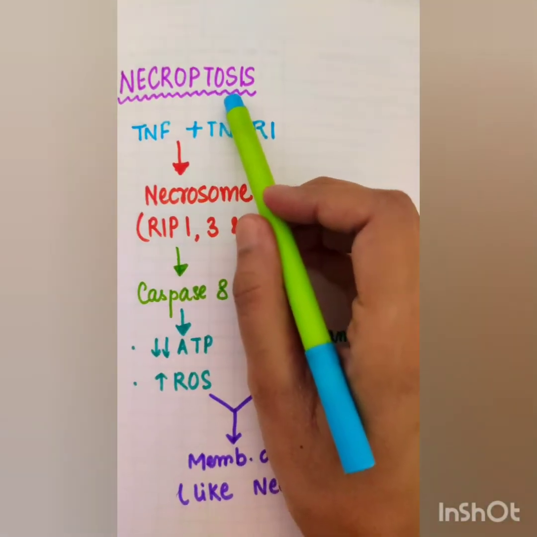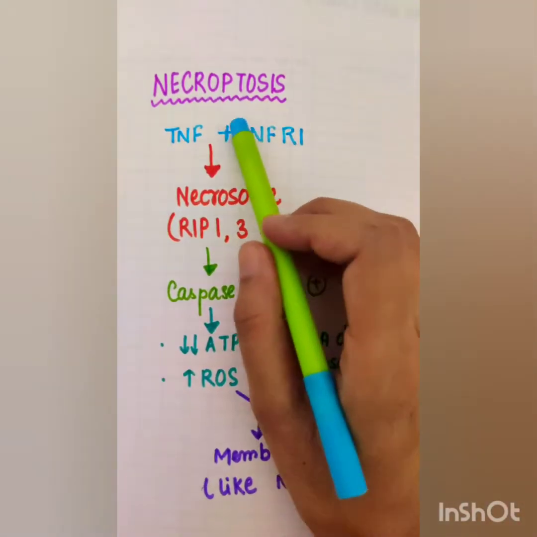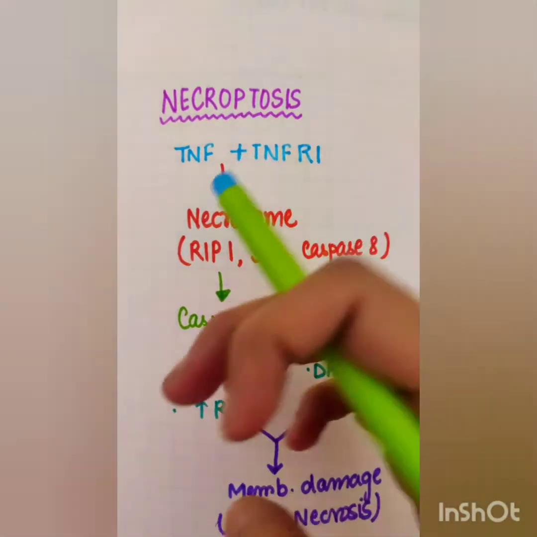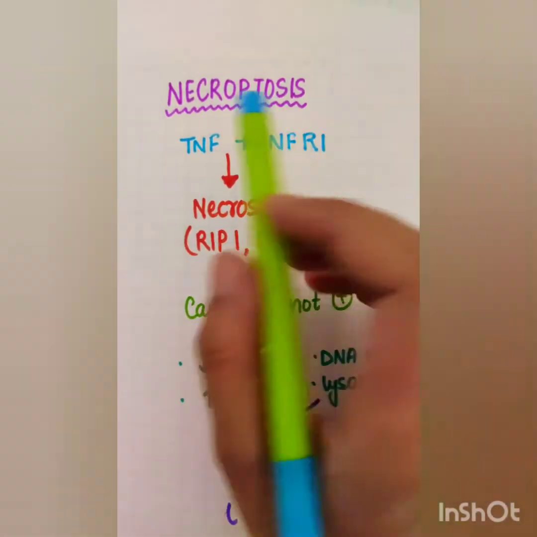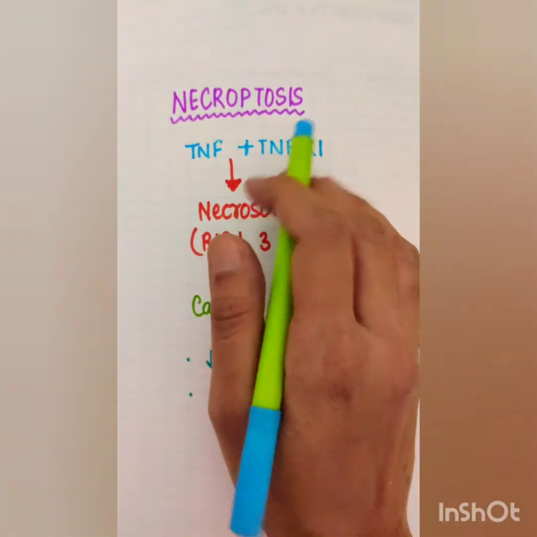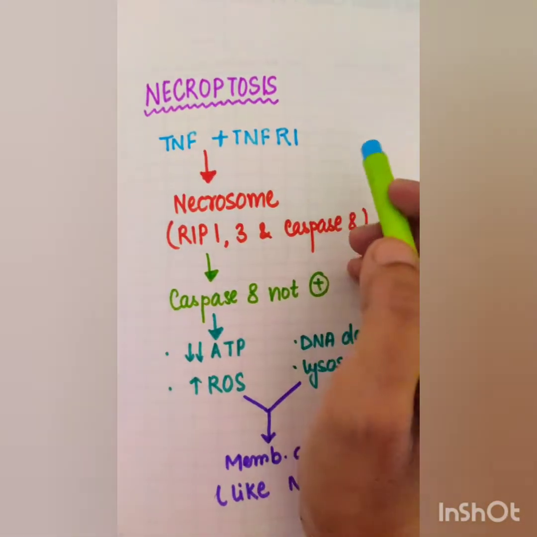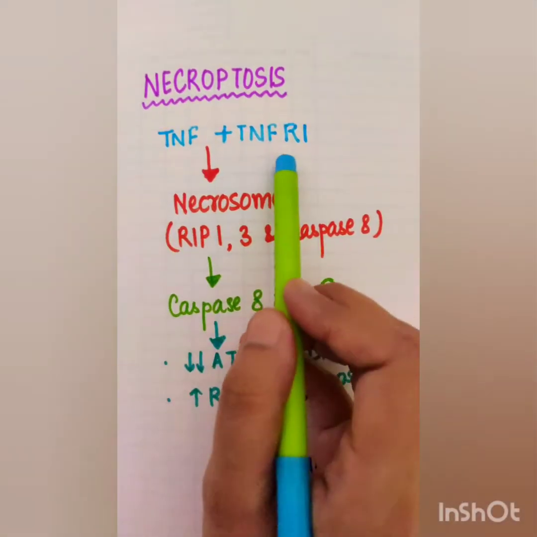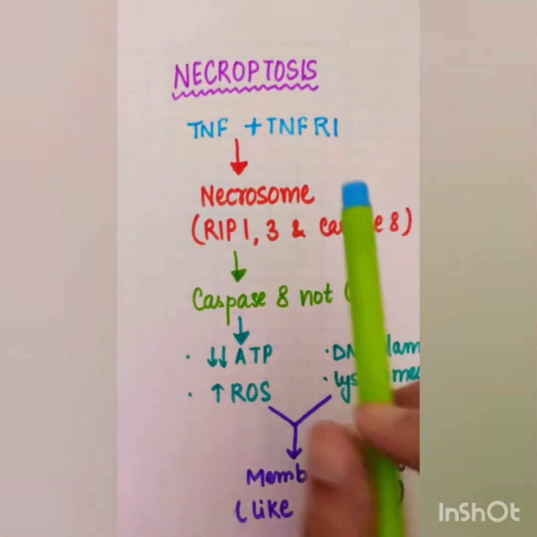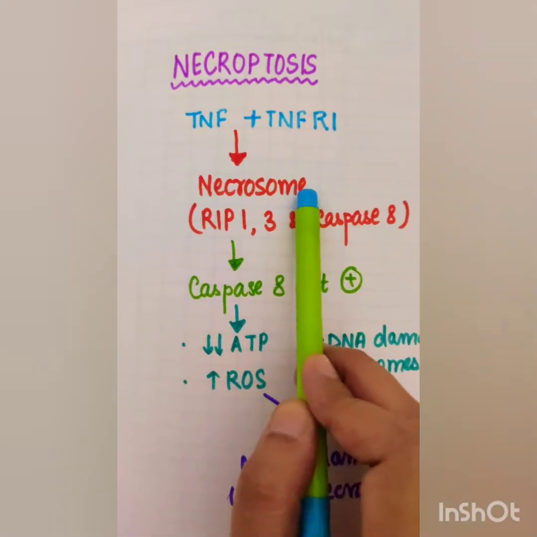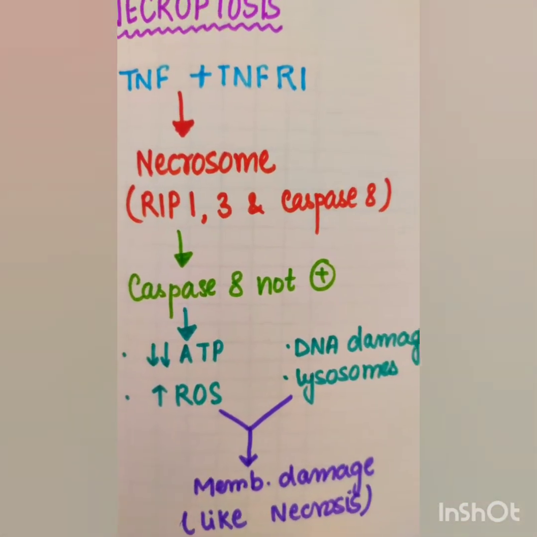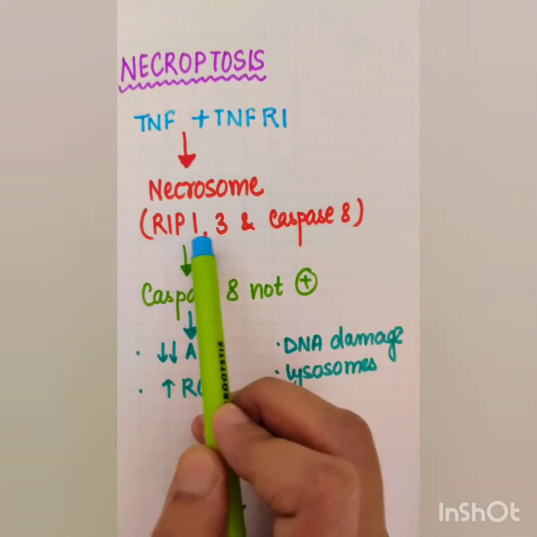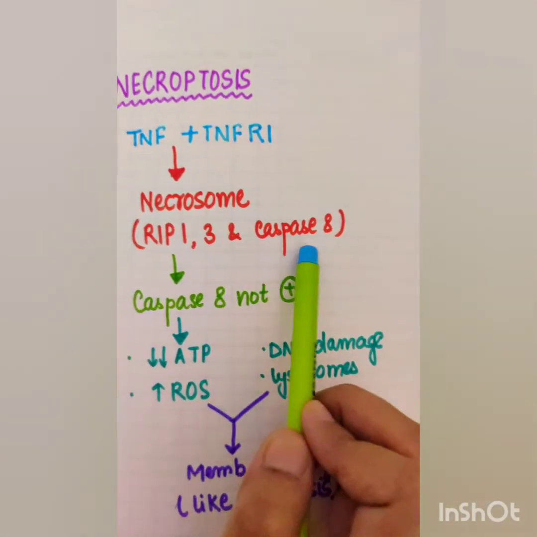Now let's talk about necroptosis. Basically it is a programmed necrosis, a hybrid of necrosis and apoptosis. It is an active process. What happens is it starts similar to the extrinsic pathway of apoptosis, like tumor necrosis factor combines with its receptor and it forms a necrosome. Necrosome consists of receptor interacting kinase 1 and 3 and caspase 8.